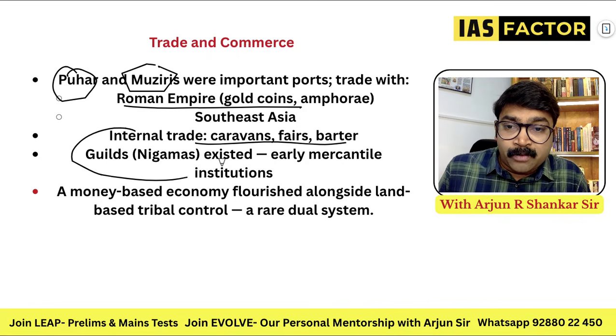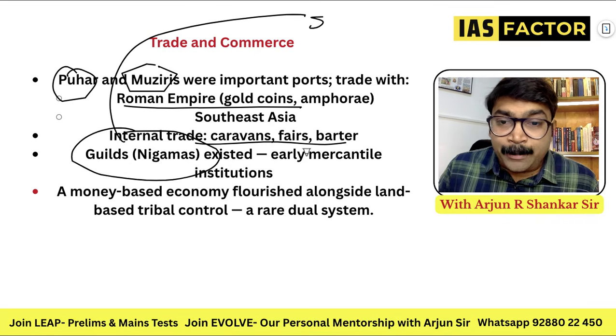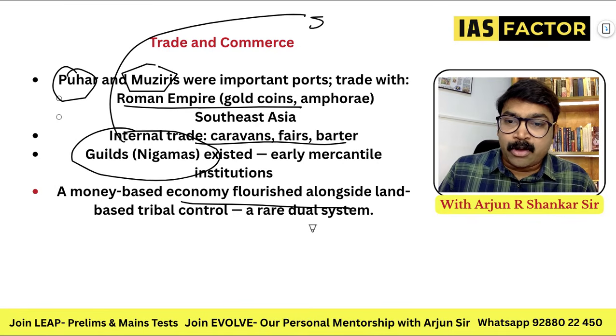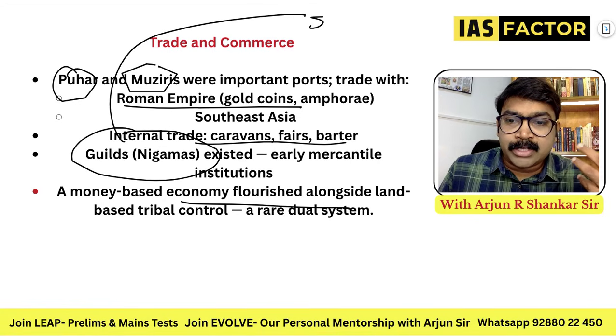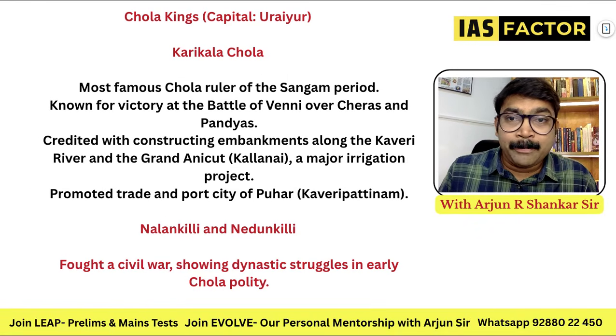And guilds. We know guild means Shreni. Here the guilds called Nigama existed early. A money-based economy flourished alongside the land-based economy, which is a rare system. So remember the guilds called Nigama are all important here.